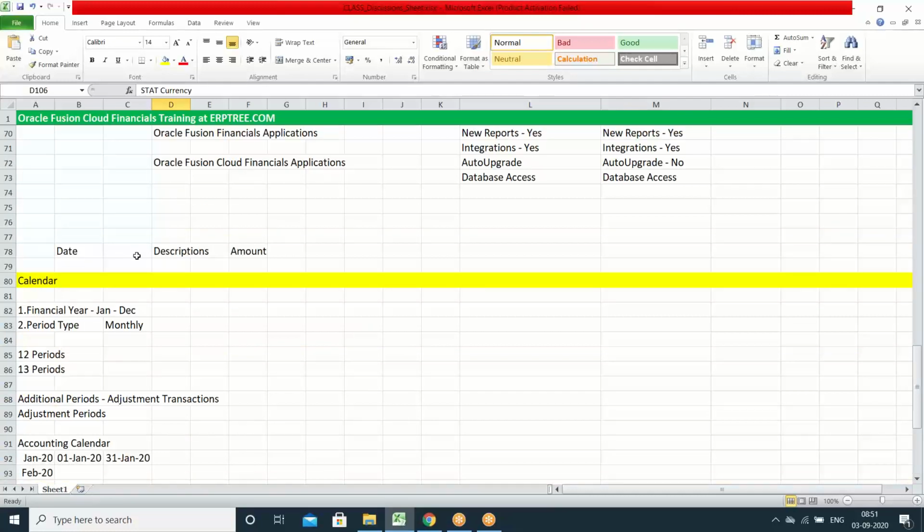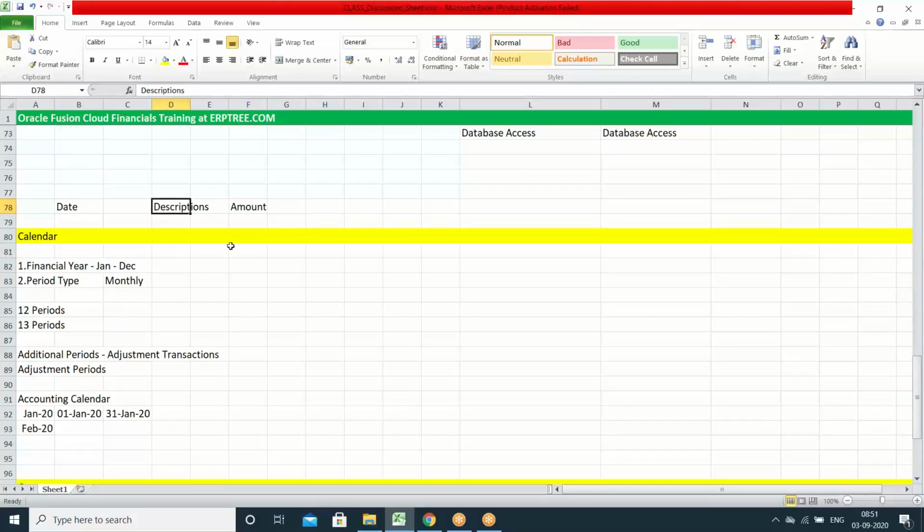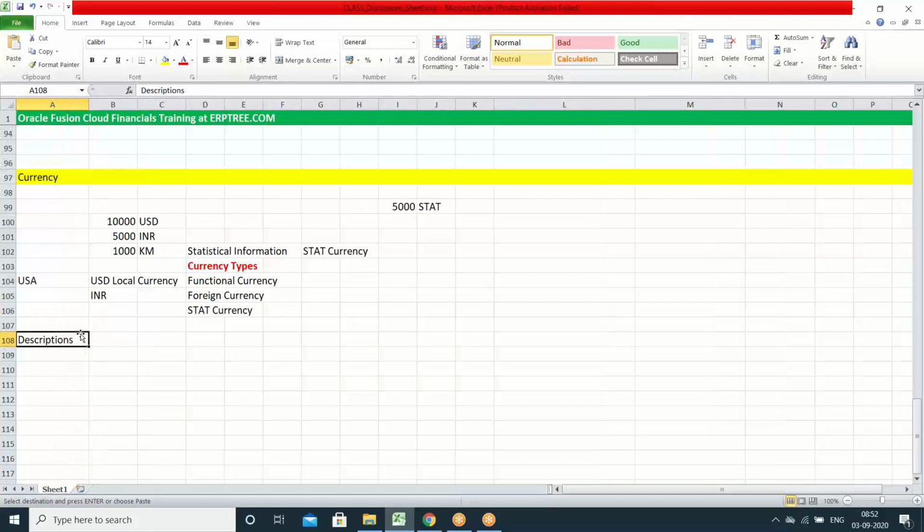So to create a transaction, primarily these three components you require: date component, description component, and amount component. These three components are important. For date, we can create the calendar. For amounts, you can address them with the currency. What about the description? The description talks about the activity which you are doing as a part of business. It is the description about the specific business activity which you are doing.